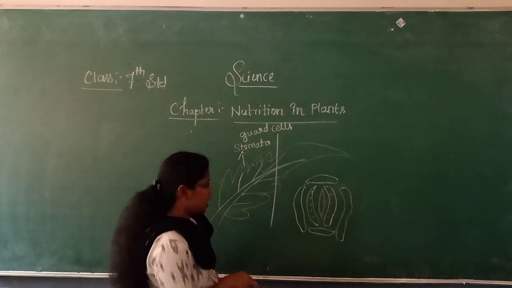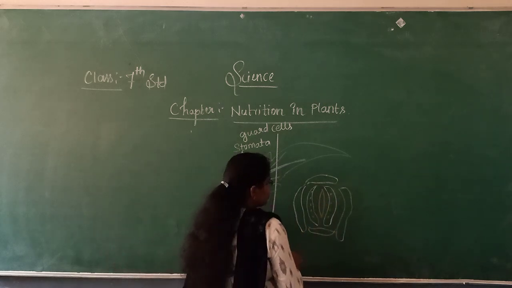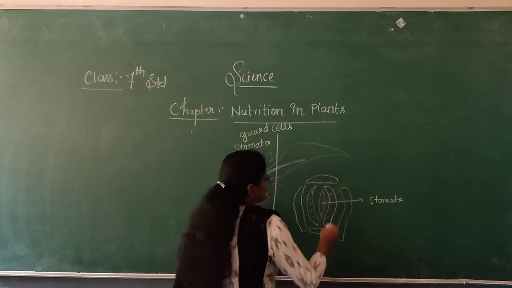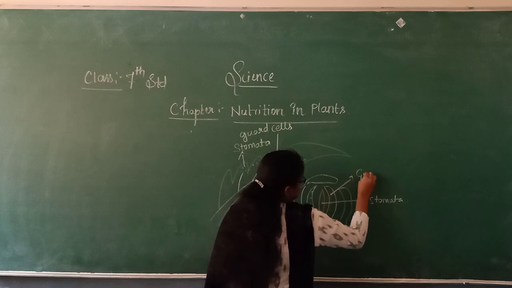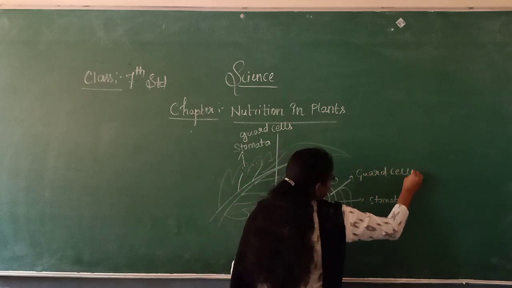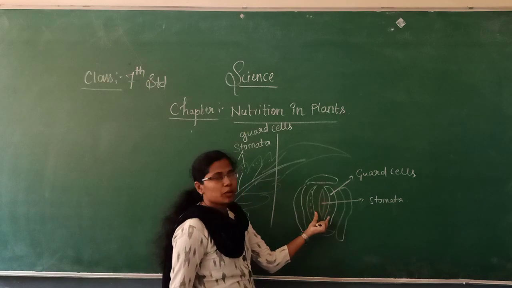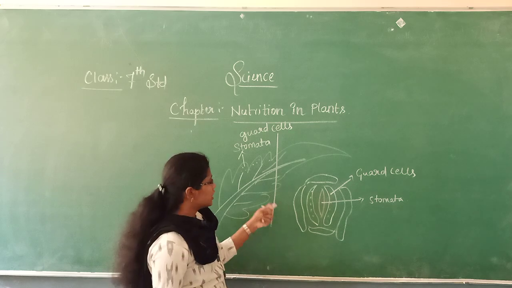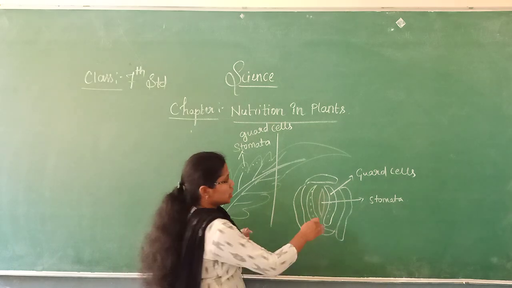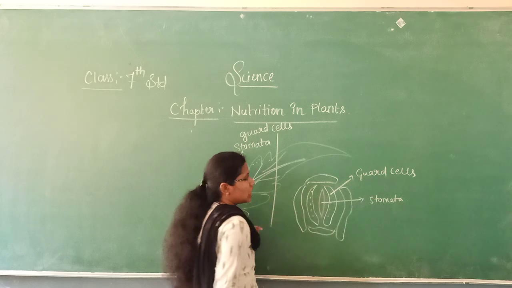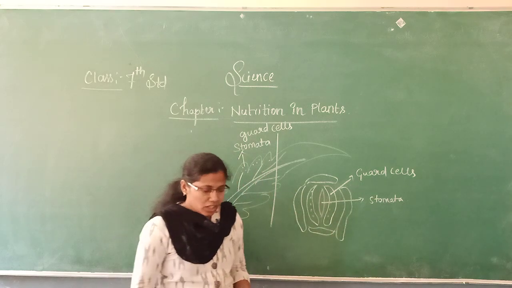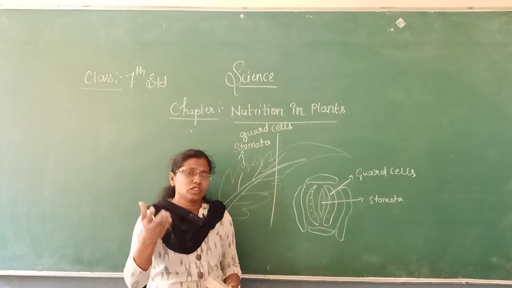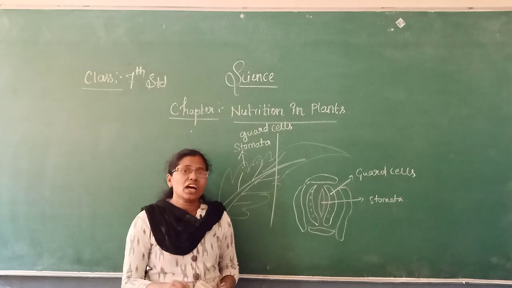So this is the rough diagram. Here this is the stomata and these are the guard cells. The stomata is surrounded by the guard cells. If you observe a section of the leaf under the microscope, you are going to see the stomata and guard cells like this. And also I told that the minerals and the water get transported to the leaves through the vessels.